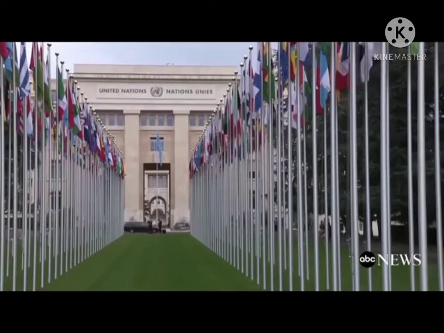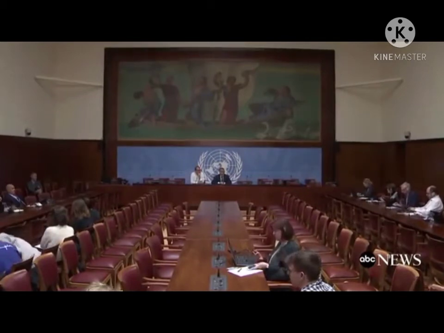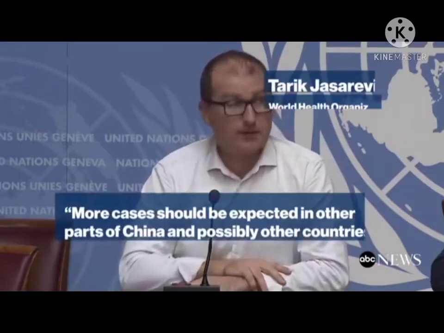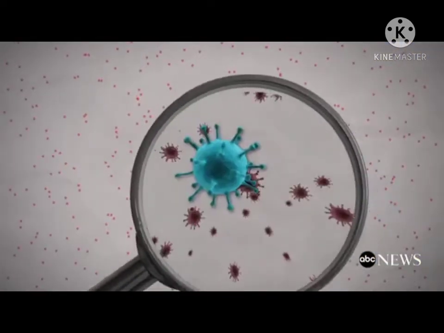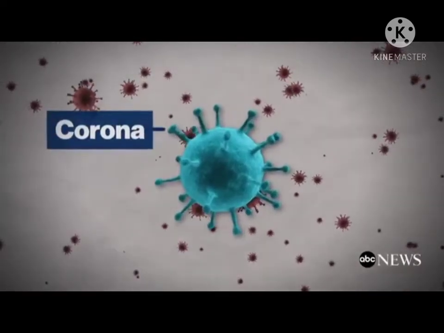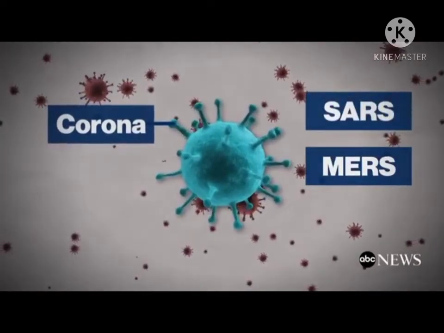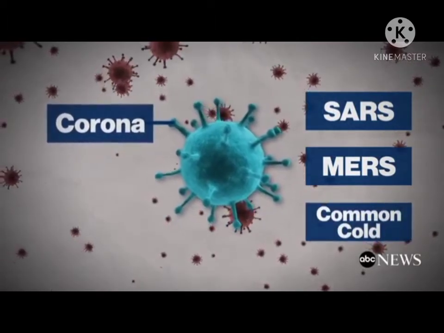On January 30th, the World Health Organization declared the outbreak a public health emergency of international concern. More cases should be expected in other parts of China and possibly other countries. Coronaviruses are a large family of viruses, named for their shape, protruding spikes that look like a crown or a corona. SARS and MERS are part of the coronavirus family, as well as viruses that cause the common cold.